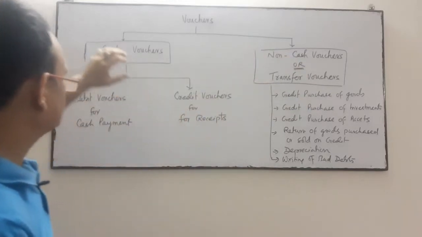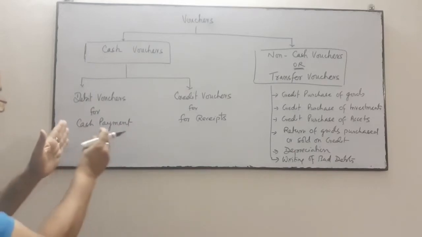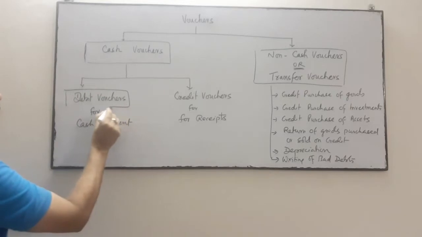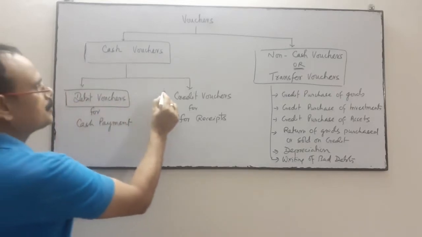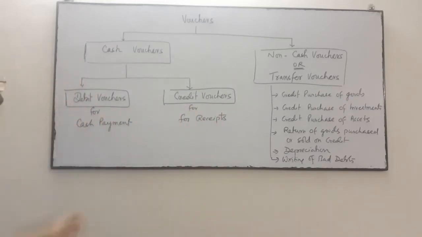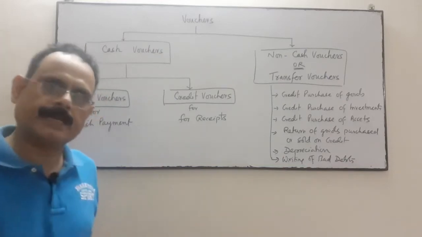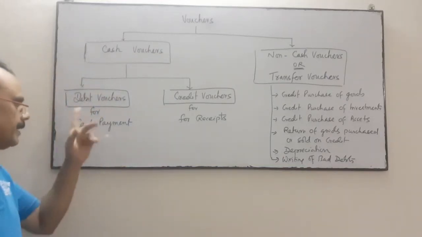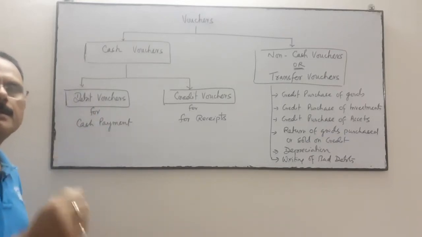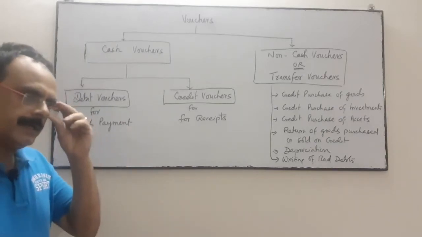Now the cash voucher is classified into two. One is called the debit voucher, another is your credit voucher. Debit voucher is for cash payment. When we make the payment by cash or by check, then we prepare the debit voucher.